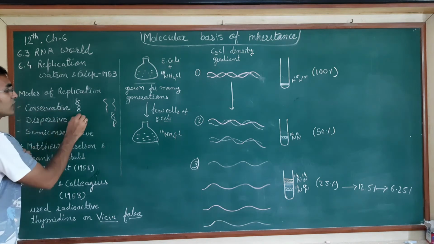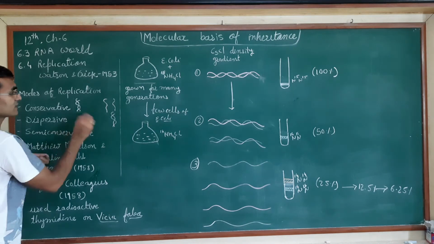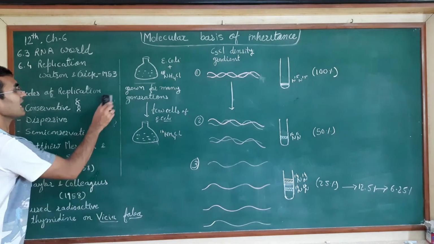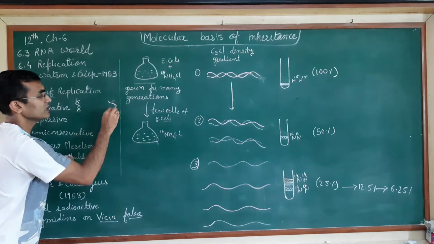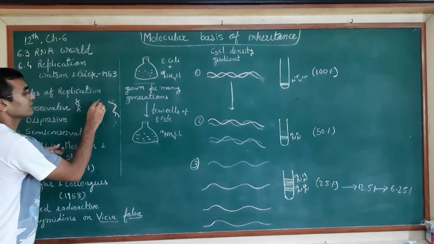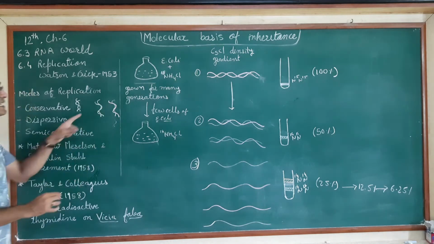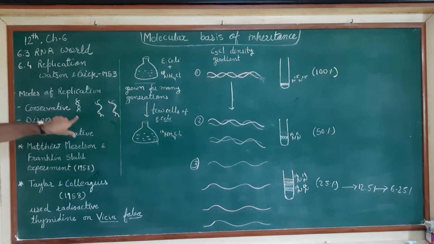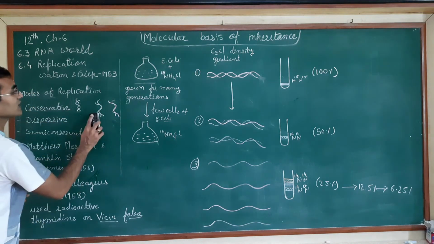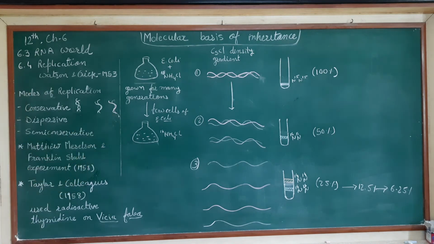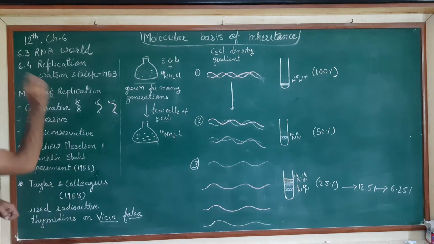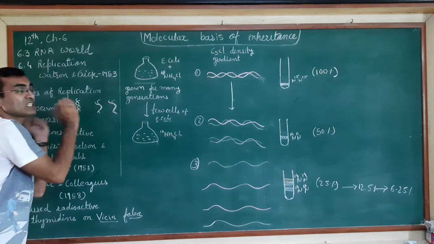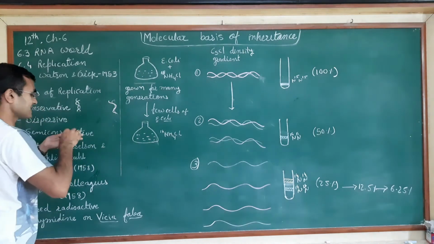Now this one will be as it is. So finally they will have two double-stranded DNA. One is completely new DNA, whereas the second one, the parent DNA, will be in intact form and the new DNA will be formed. So that was the conservative mode of replication. As the word indicates, conservative means the original form is conserved. Original form is as it is.